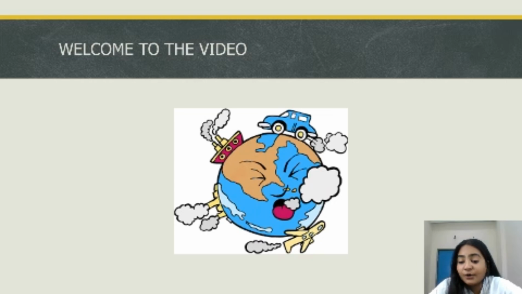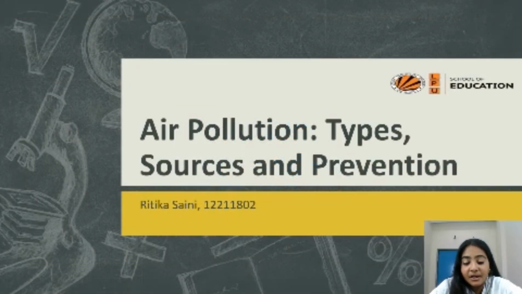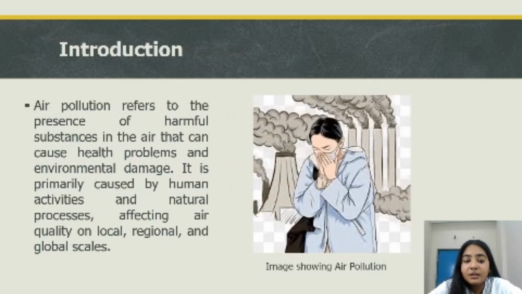So, the topic for today's video is air pollution: types, sources, and prevention. So, basically, what is air pollution? Air pollution refers to the presence of harmful substances in the air that pose risk to human health as well as to the environment. Air pollution is generally caused by man-made activities and sometimes by natural processes like volcanic eruptions or forest fires.